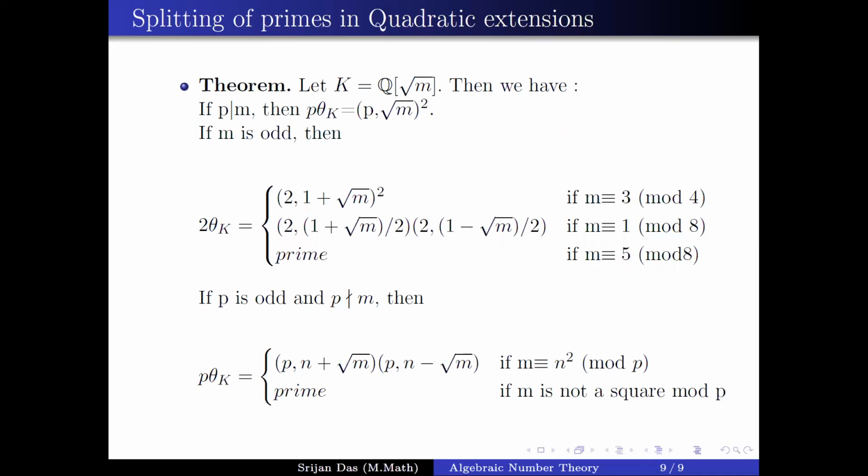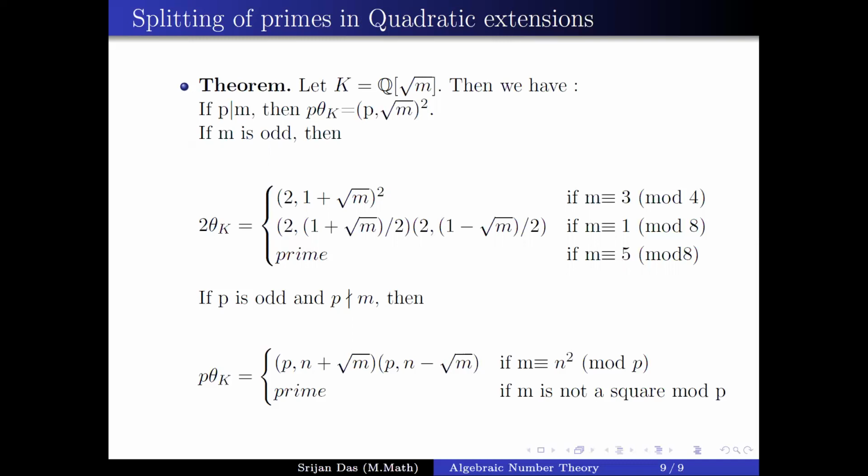How many possibilities do we have? The e_i and f_i are non-zero integers, so they are at least 1. From the beginning we can see that a prime doesn't split into more than 2 factors in a quadratic extension.